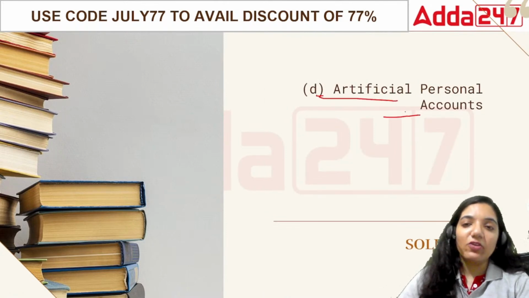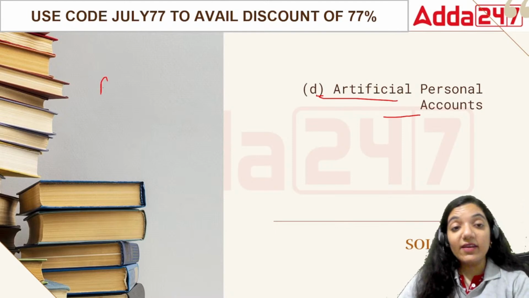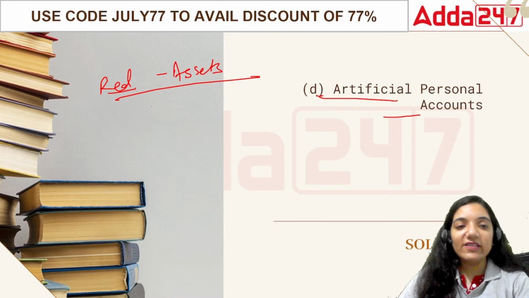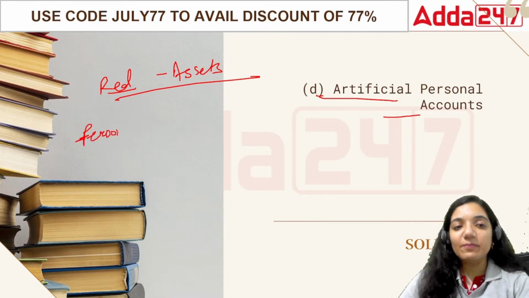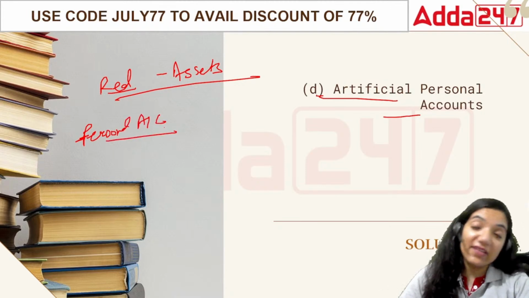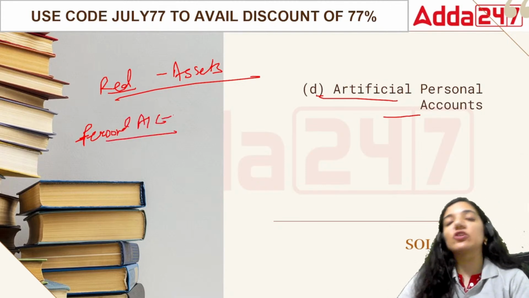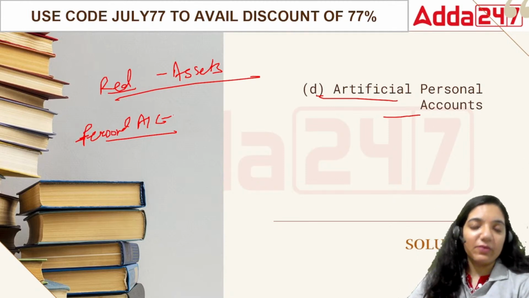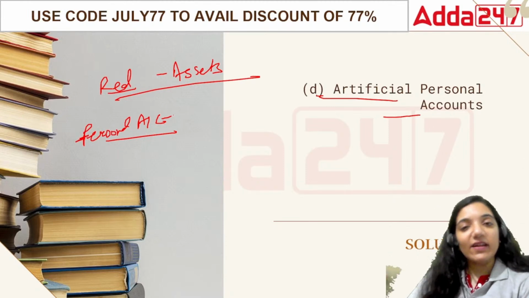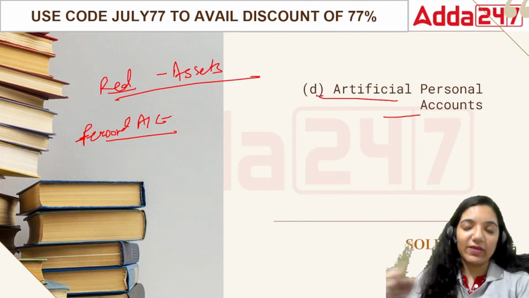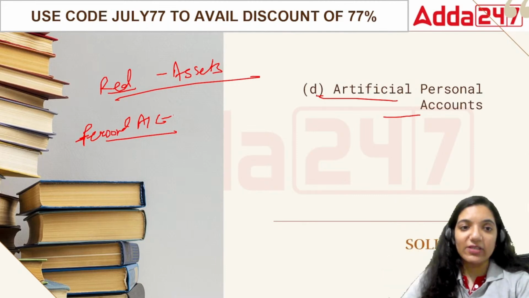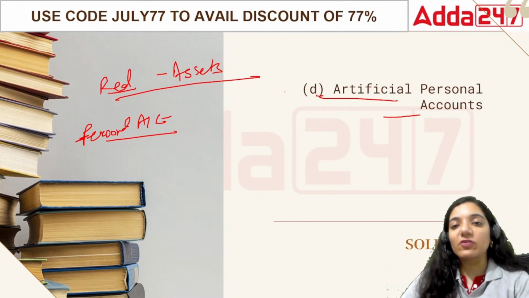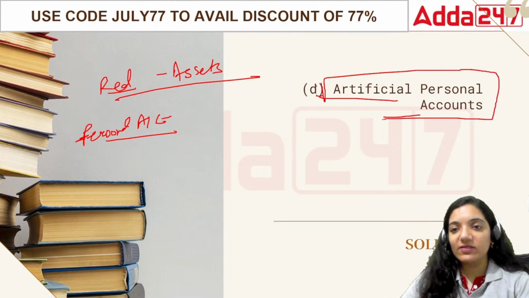Okay, alright. Real account is totally for assets. My mistake. I was thinking about the personal account term. The point is, it is a personal account, and under personal account, it is covered under artificial person, because Ram and Company is not a living human being, not like us. There are three kinds of personal accounts overall: one is natural person, then we have artificial person and representative personal account. In this case, it is a personal account where we are talking about artificial personal account. Okay?